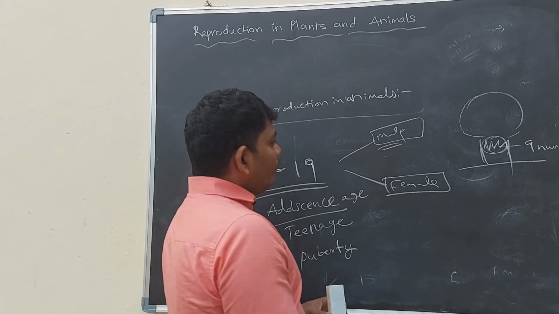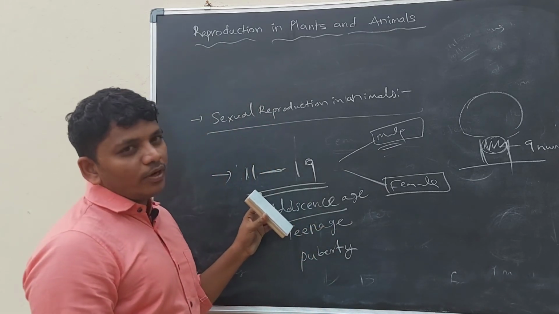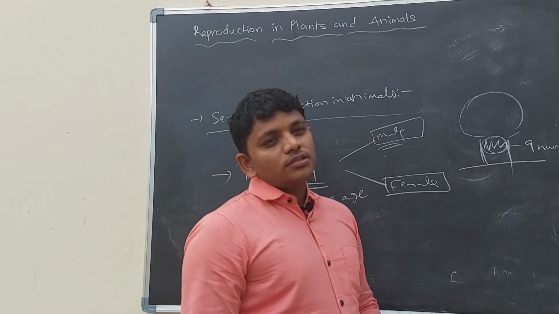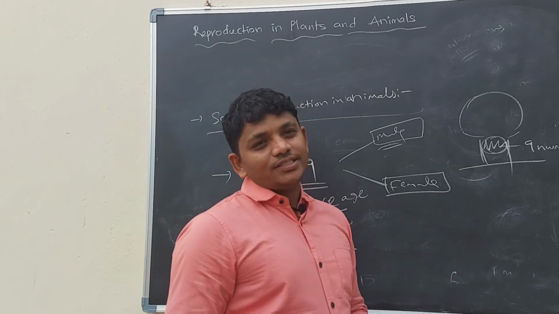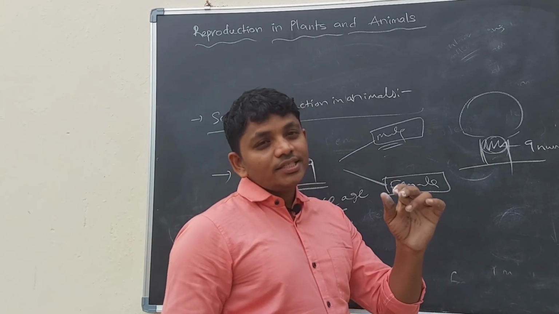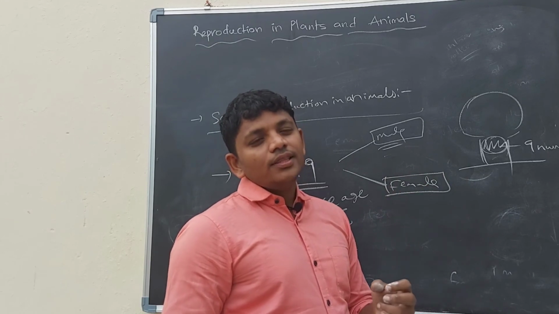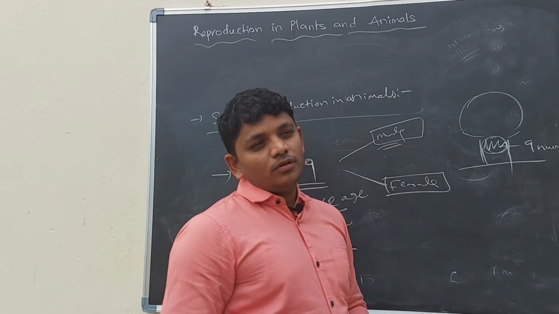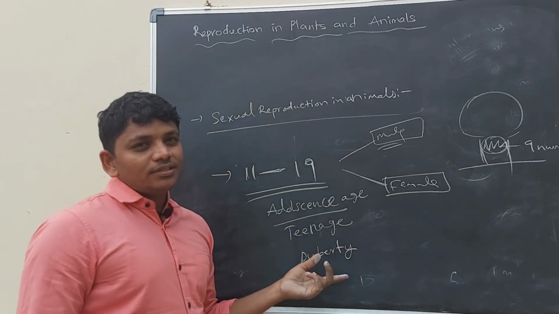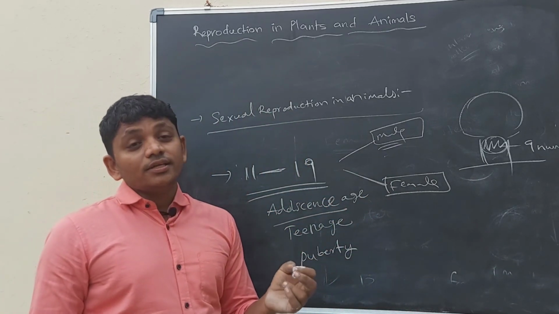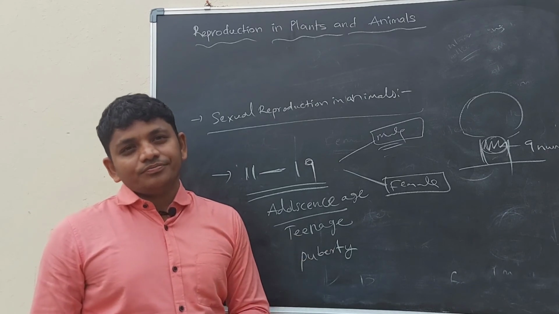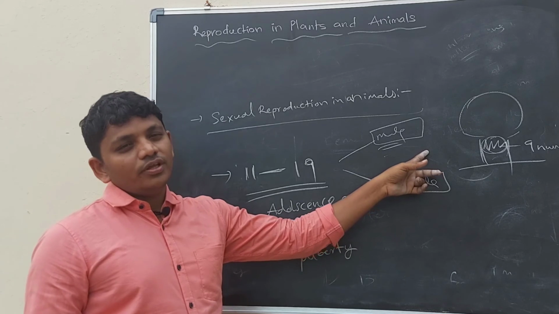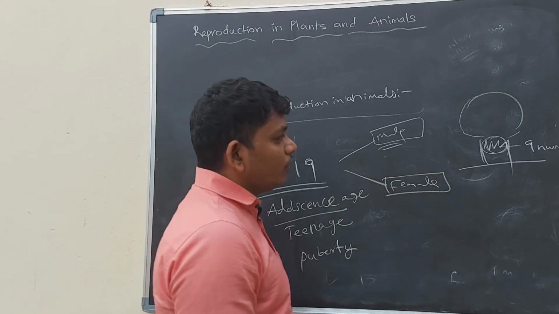When the boy is growing from 11 to 19 years, these vocal cords grow in size. Whenever the size of the vocal cords increases, the voice of the boy becomes harsh. When we compare with girls, the voice of girls becomes sweeter, but the boy's voice becomes harsher due to the Adam's apple.